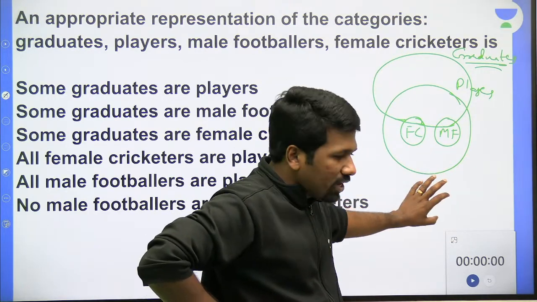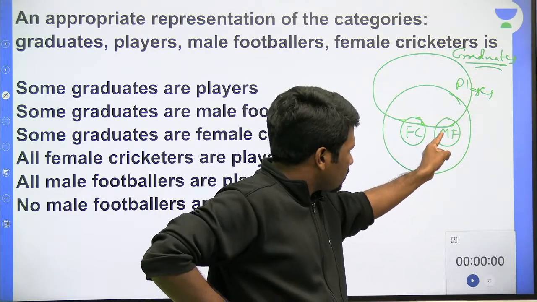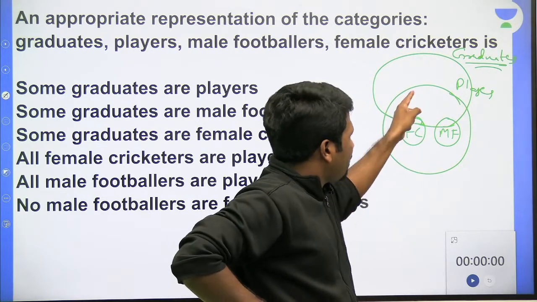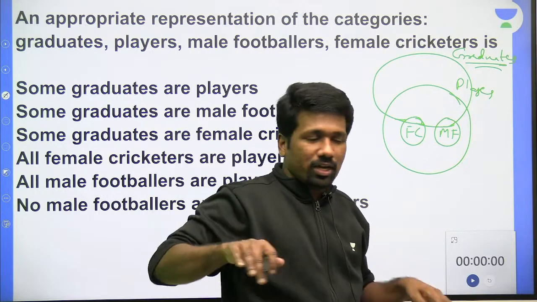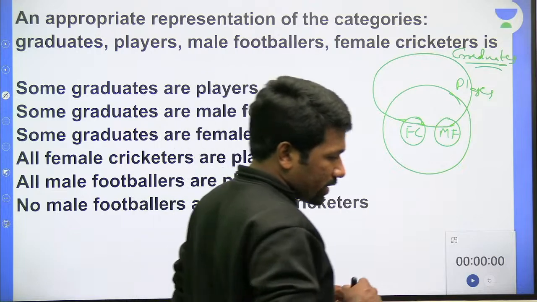Maybe this circle can be down also, but it should have only intersection between graduates and female cricketers, graduates and male footballers. It should not be completely inside. That is wrong. Graduates should not be completely inside players also. That is also wrong. Here all the conditions are satisfied. Is this clear or not?